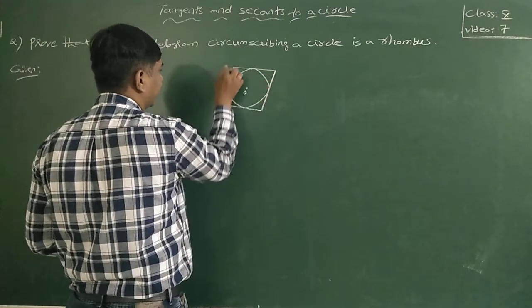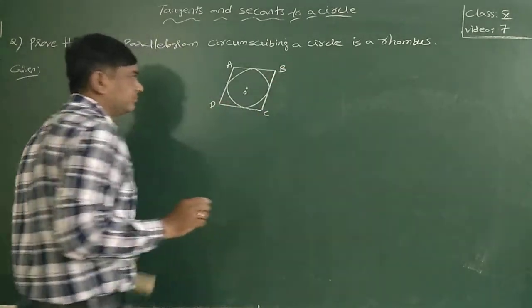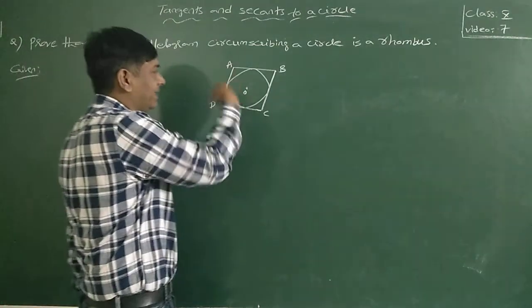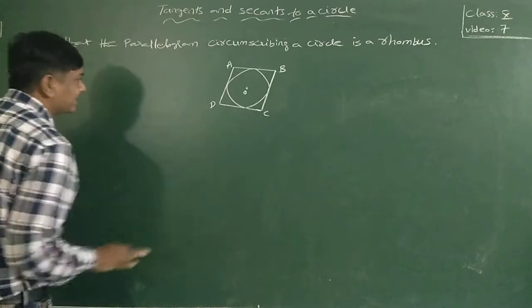O is the center. ABCD is a parallelogram. Imagine that it is a circle. Don't check the shape, just imagine that it is a circle only.